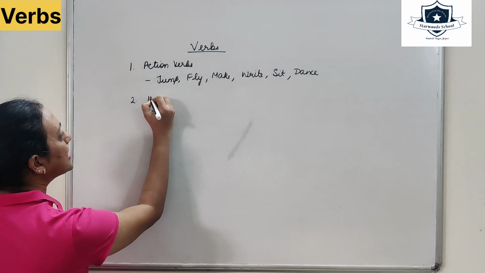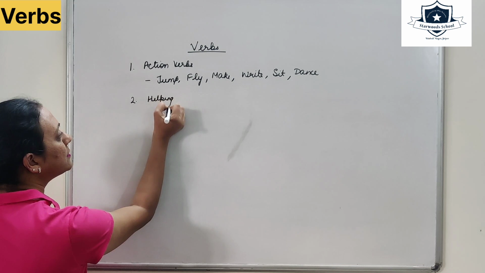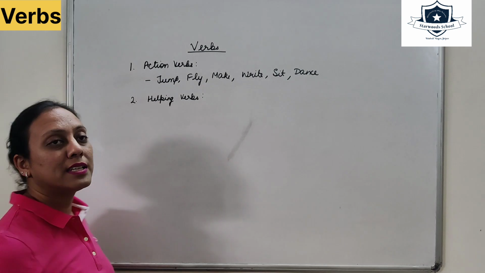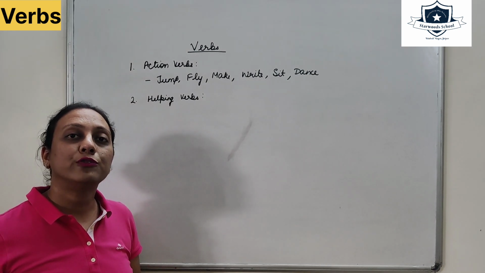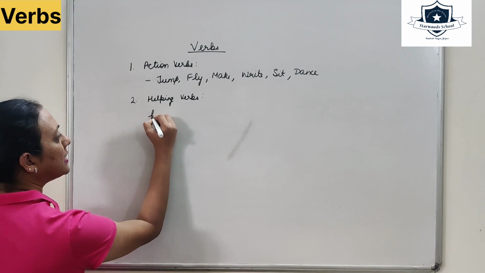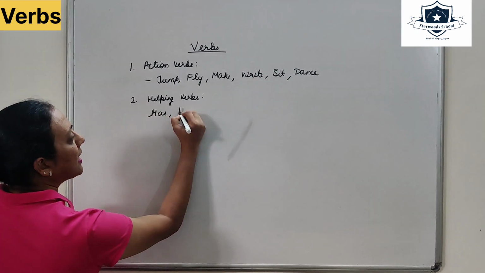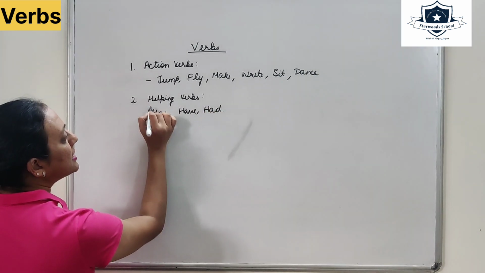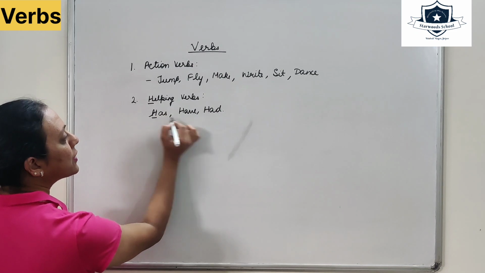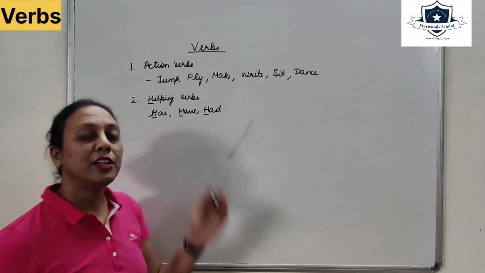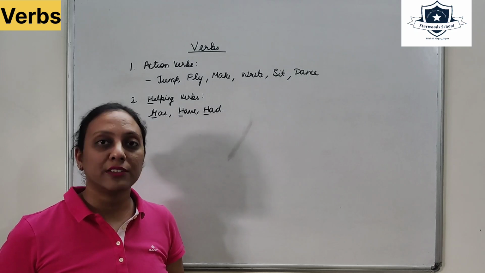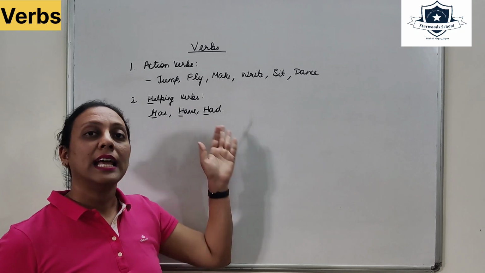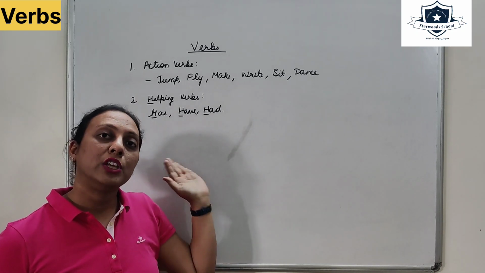Second, we have helping verbs. Helping verbs are those which help a verb to form a sentence. These are has, have, had. H for helping, H for has, have, had. They are used in the tenses, which we will be doing in the further videos. So the verb changes its form and is not used independently. That is why they use has, have, had.